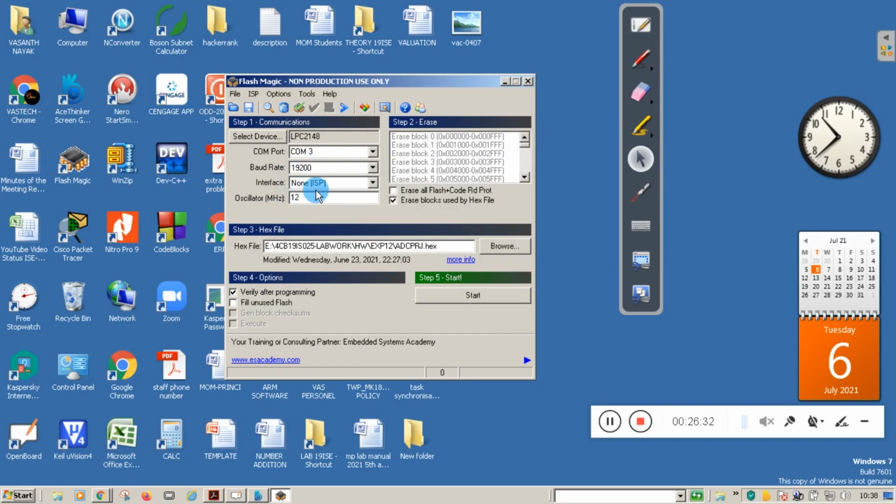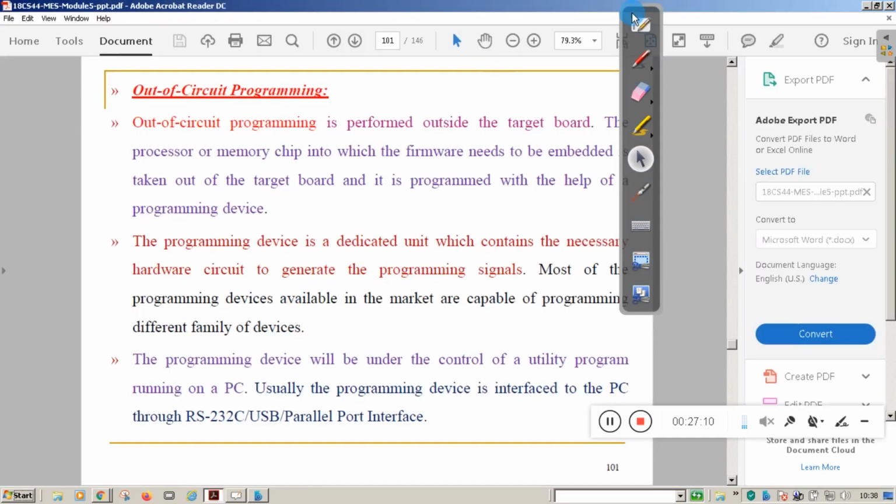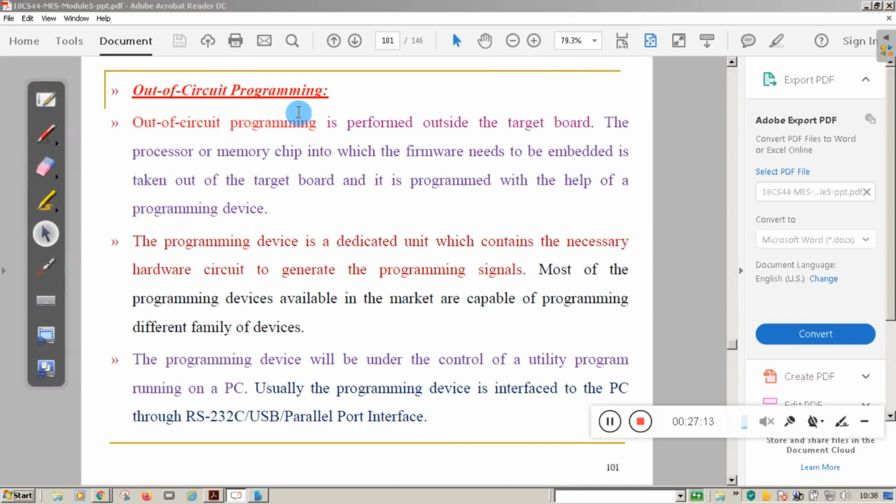We are using ISP. ISP means in system programming. In system programming means I have the flash ROM built in on the LPC2148 microcontroller on the board. I need not remove that chip; I can directly program it. To dump the code, I need not remove it. That is the meaning of ISP. Clear? Yes. So before moving on, let me explain out of circuit programming.